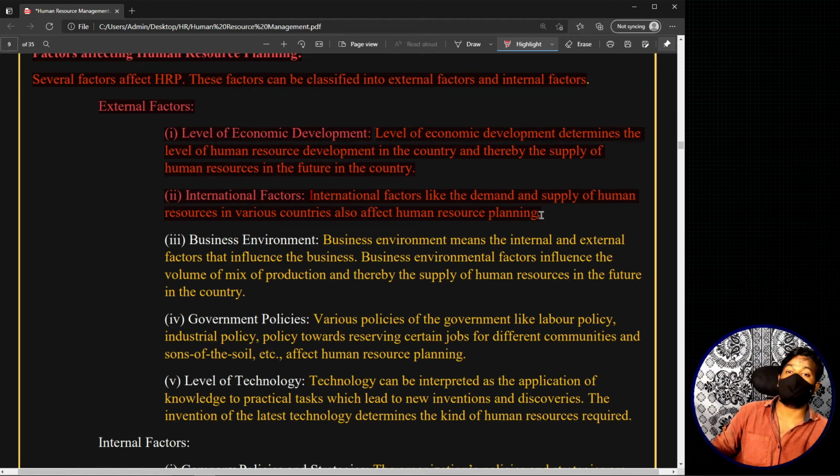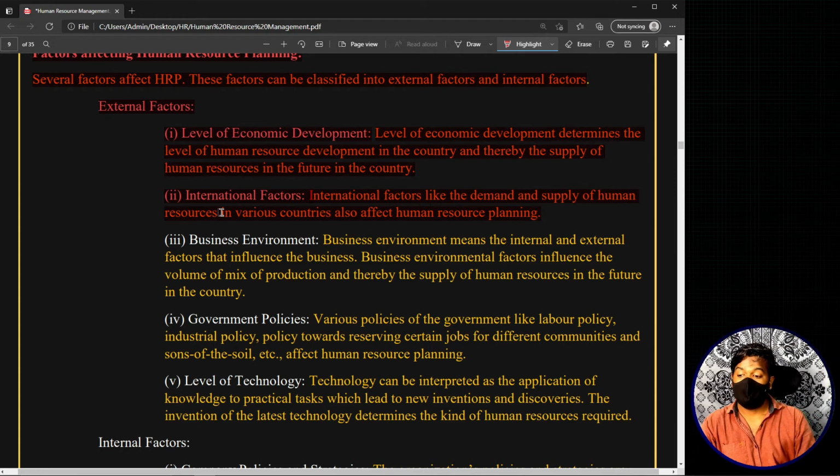That means while planning for human resource, I should also consider these international factors, like will human resource be available in that place, or will the human resource work according to the plan that I am going to make in that nation. Who knows, maybe their rules may be different, our rules may be different. In this way, international factors also have an effect on human resource planning. So this is the second external factor.